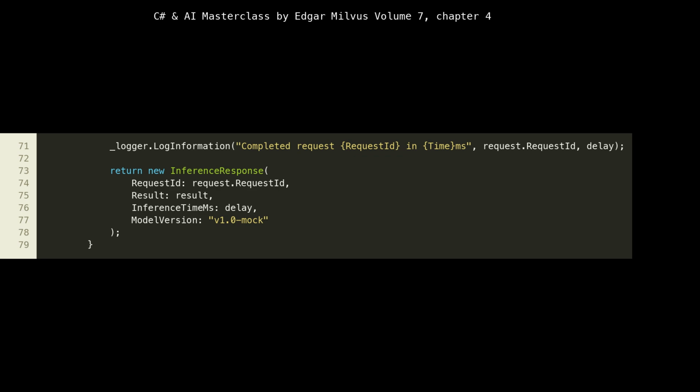Finally, we construct and return an InferenceResponse. Notice how we populate InferenceTimeMs with the simulated delay and set ModelVersion to v1.0-mock. This comprehensive response provides valuable telemetry, enabling us to monitor the service's performance and ensure that the AI model is operating as expected. This data is critical for monitoring dashboards and alerting in a production cloud environment.